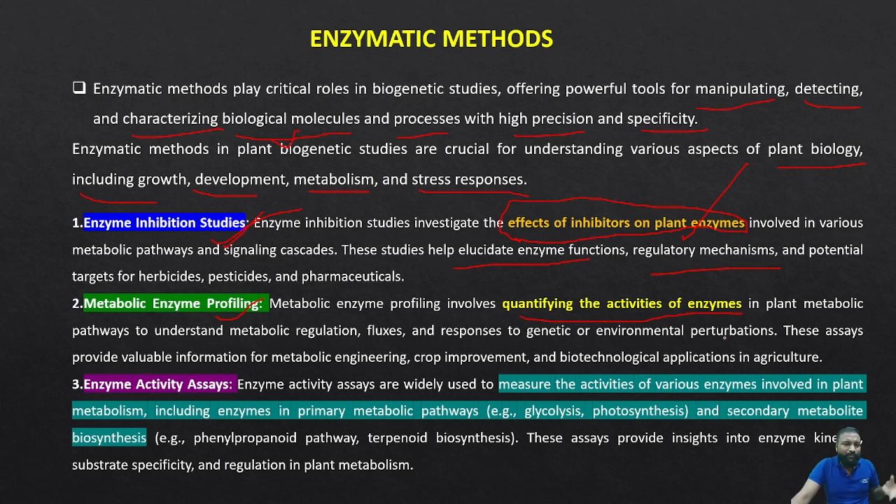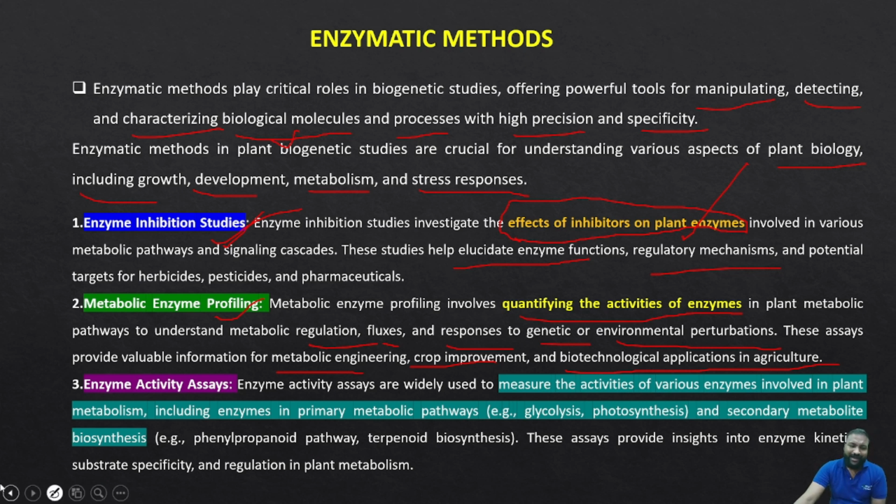Which enzyme produces which amount of product, how much energy it produces, how many ATPs, in plant metabolic pathways, to understand metabolic regulation, fluxes, and responses to genetic and environmental perturbations. These assays provide valuable information for metabolic engineering, crop improvement, and biotechnological applications in agriculture. So we can know enzyme inhibition studies, and also quantify the activities of an enzyme.